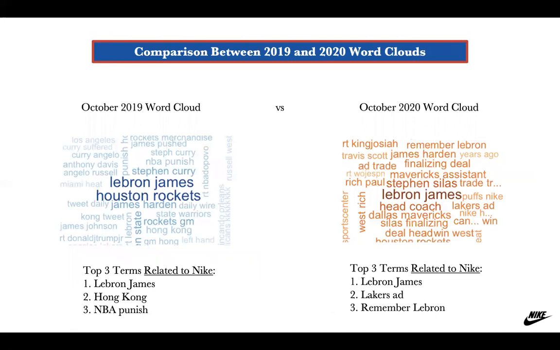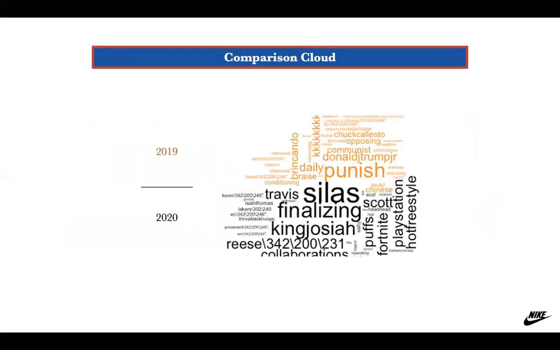Another visualization we're going to talk about today is word clouds. In October 2019, the terms that call our attention because they are more related to Nike are LeBron James, Hong Kong, and NBA punish, which are negative terms. On the other hand, in 2020, you can see that things turn a little bit more positive: LeBron James, Lakers, ad, and remember LeBron. The win had a big impact on LeBron and our image.